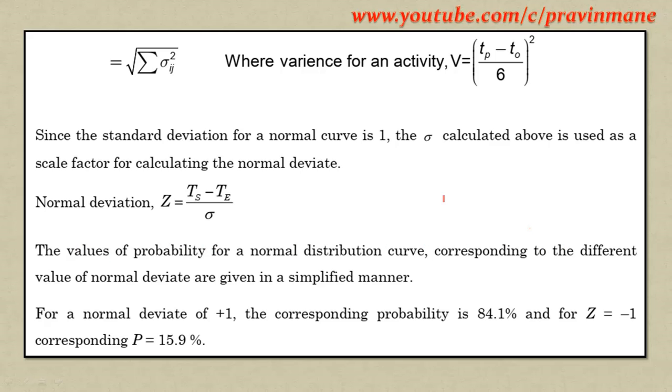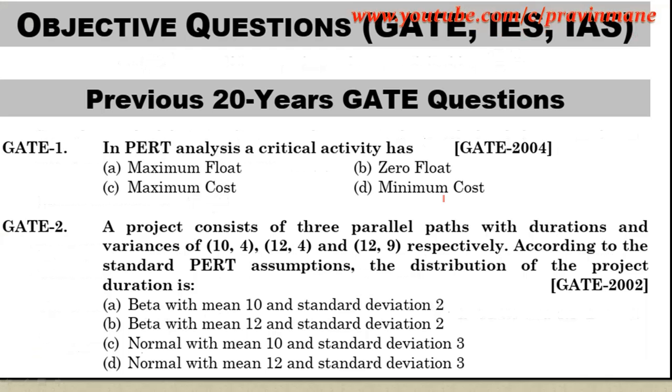The values of probability for the normal distribution curve corresponding to different values of normal deviate are given in simplified form. For normal deviate of plus 1, the corresponding probability is 84.1, and for Z equal to minus 1, the corresponding P is 15.9. Here you will need to use a chart, the Z distribution curve chart. You need to find the probability value, and based on that value you use the chart. That chart I am also providing at the end of this video.